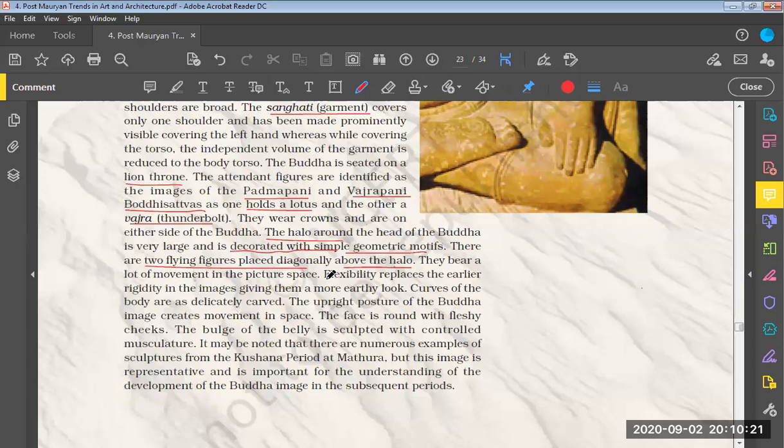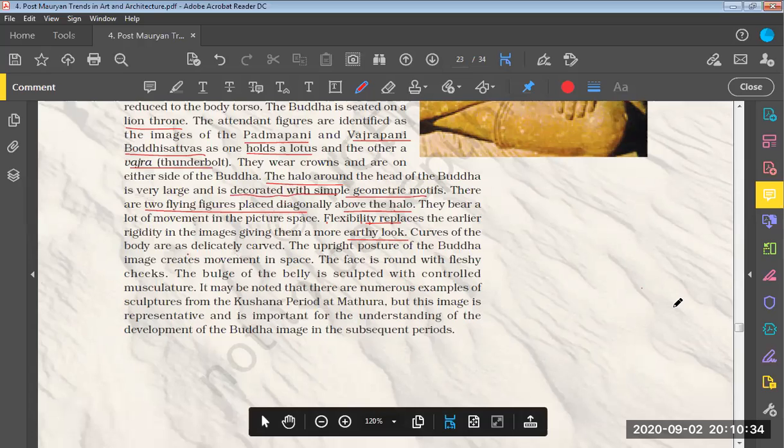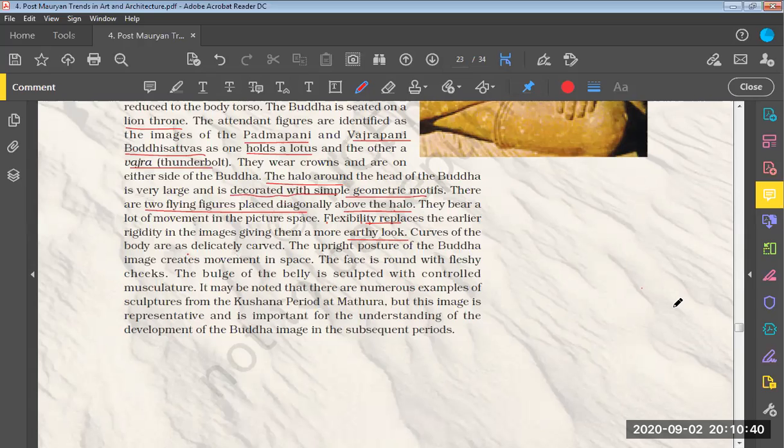Flexibility replaces the earlier rigidity in the image, giving them a more earthy look. The curves of the body are delicately carved. The upright posture of the Buddha image creates movement in space. The face is round with fleshy cheeks. The bulge of the belly is sculpted with controlled musculature. It may be noted that there are numerous examples of sculptures from the Kushana period at Mathura. But this image is representative and is important for the understanding of the development of the Buddha image in the subsequent period. So basically they are talking about the Mathura art.